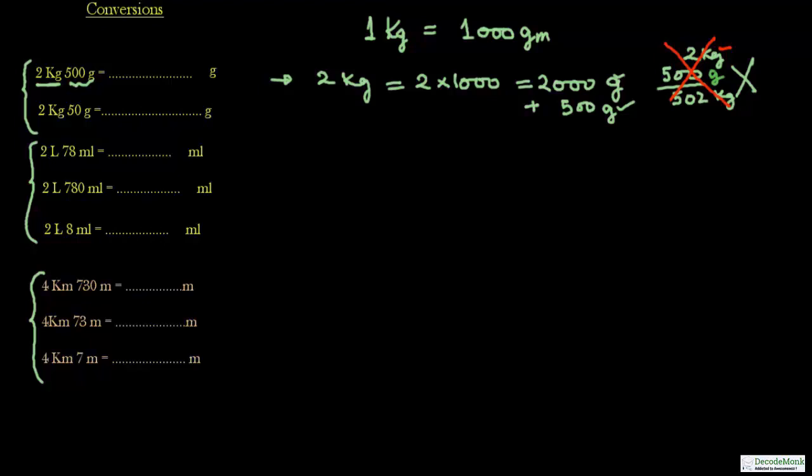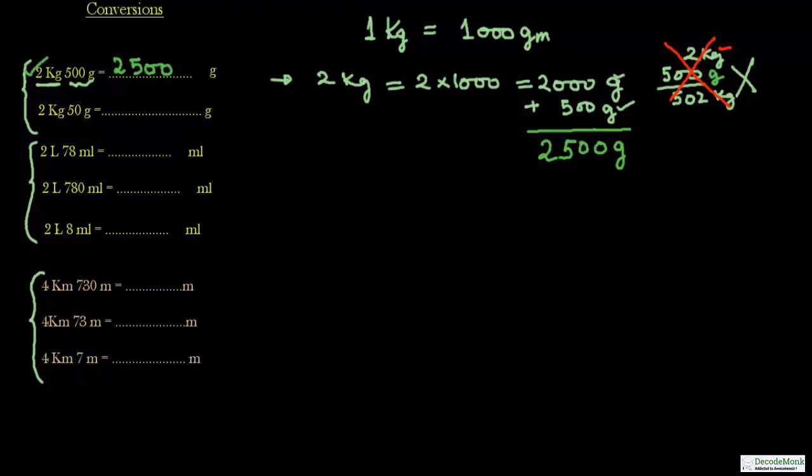You have to convert both the elements to the same unit, then only addition can be done. So 2000 plus 500 gram is equal to 2500 gram. So this is the answer to the first question.